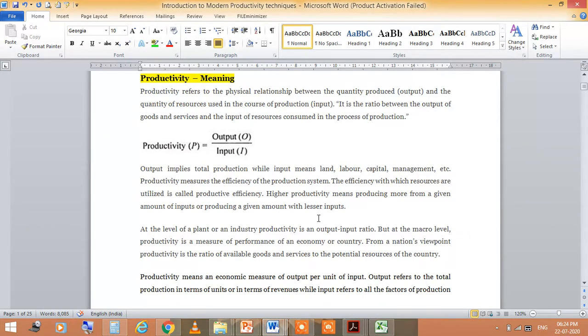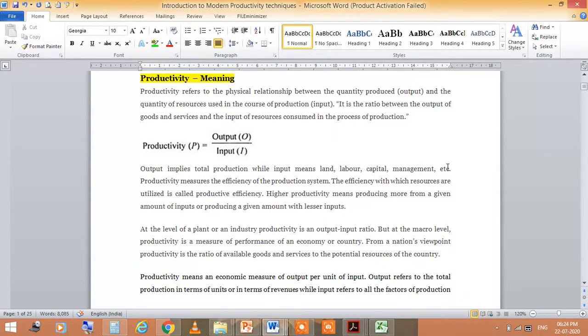Productivity refers to the physical relationship between the quantity produced and the quantity of resources used in the course of production. By this formula you can calculate the productivity: output divided by input. Output means total production, while input means land, labor, capital, management, etc. These are all the resources which we are using and treat as input.